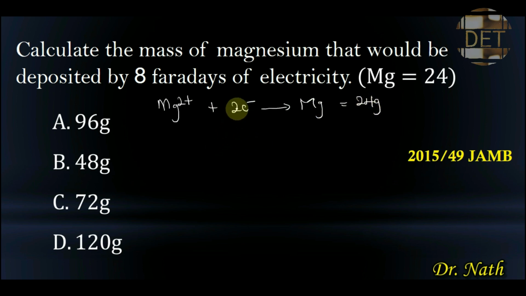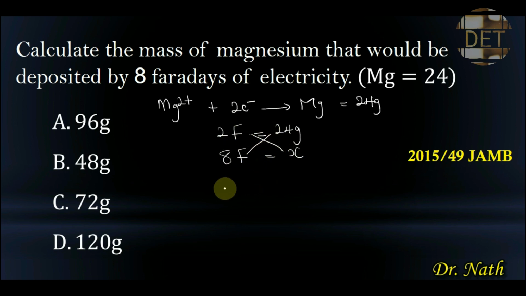So in other words, and like I said, 2 electrons of electricity is equal to 2 Faraday of electricity. So that means that 2 Faradays of electricity will liberate 24 grams of magnesium. But the question is, what mass of magnesium would be deposited by 8 Faradays of electricity? So if 2 Faraday of electricity deposit 24 grams of magnesium, 8 Faraday of electricity will deposit X gram of magnesium, which we don't know. So having written out the expression like this, you can now cross multiply.